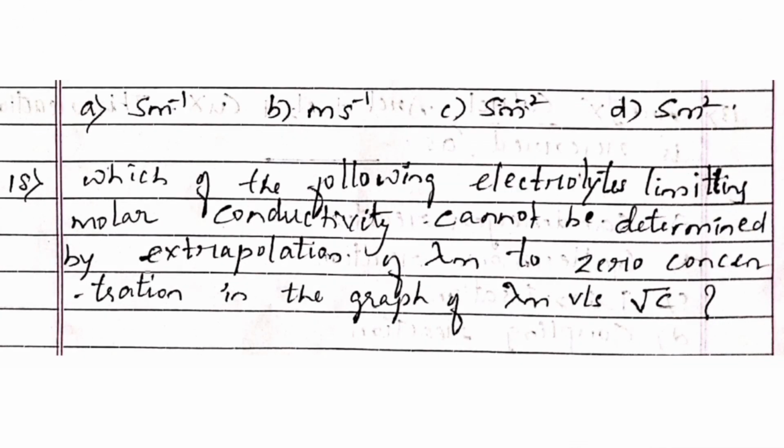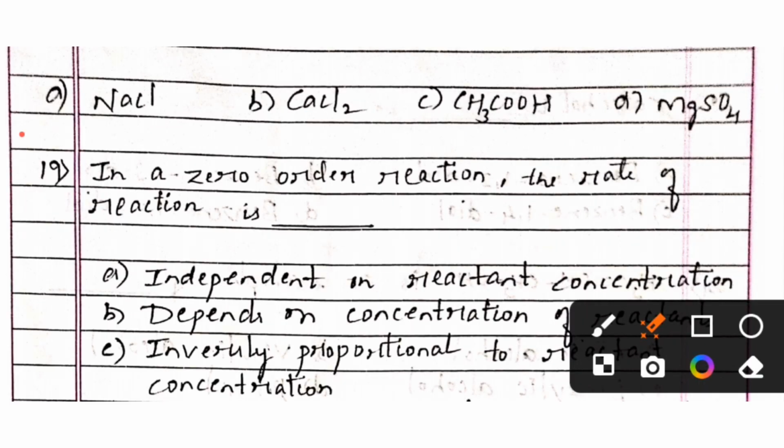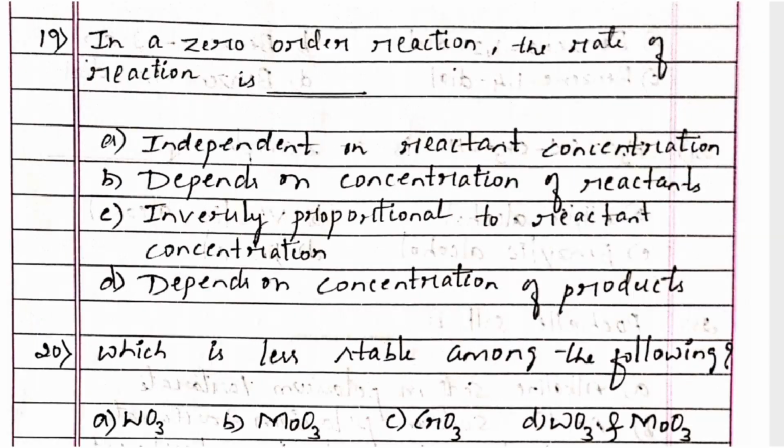Next question. For which of the following electrolytes can the limiting molar conductivity not be determined by extrapolation of lambda m to zero concentration in the graph of lambda m versus root C? Option A, NaCl, option B, CaCl2, option C, CH3COOH, option D, MgSO4. And the right answer is option C, CH3COOH, acetic acid.